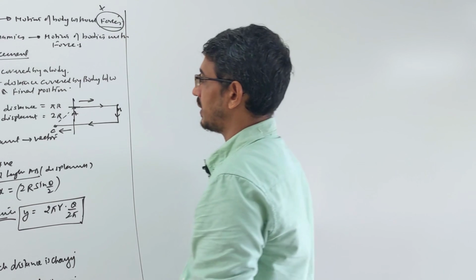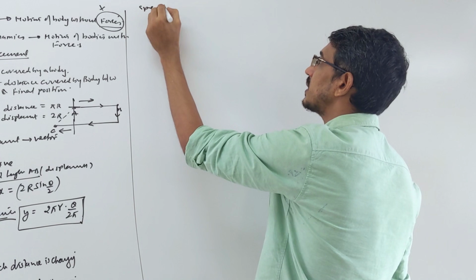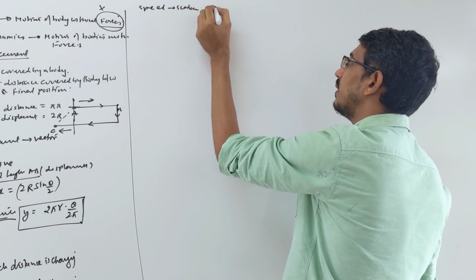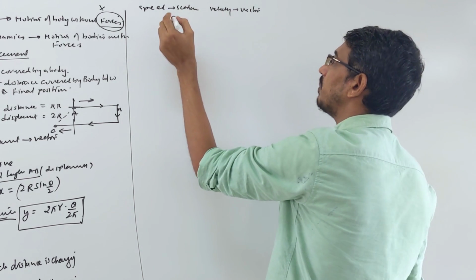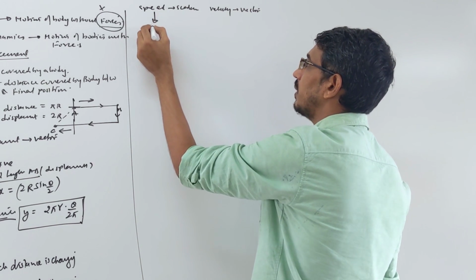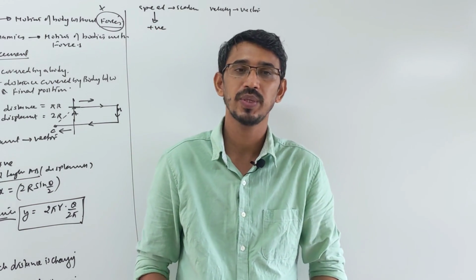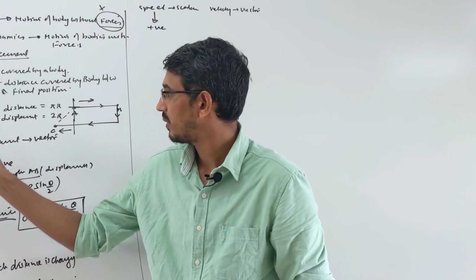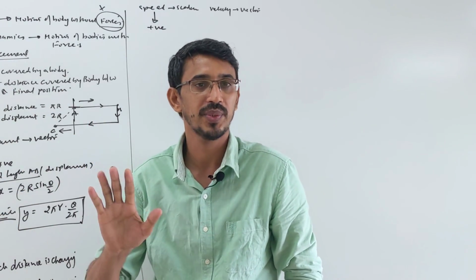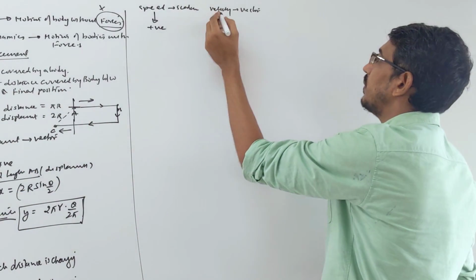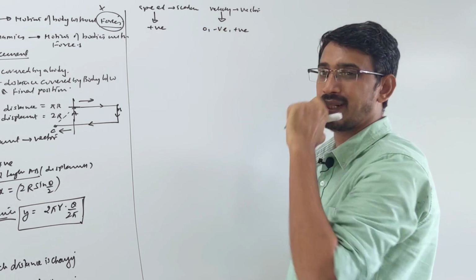Same way, like I told you, distance is a scalar, so in the same way speed is a scalar quantity, while your velocity is a vector. So what will happen? Your speed is only positive. A body is moving, then you cannot have zero speed, or a negative speed, just like your distance also: body moving, then your distance cannot be zero or negative, it's always positive. Same thing here, but velocity is a vector quantity. You can have zero, you can have negative, you can have positive, all types of values, correct?